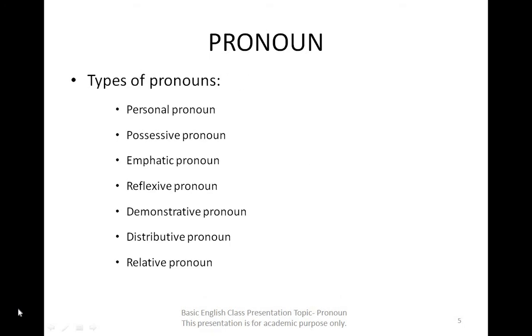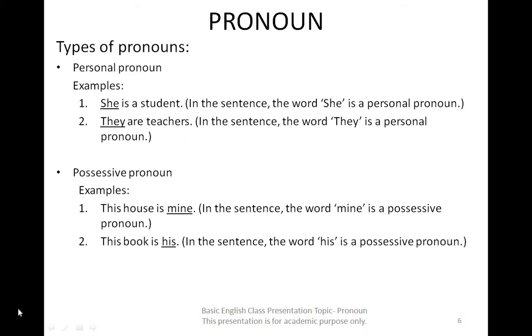Types of pronouns are personal pronoun, possessive pronoun, emphatic pronoun, reflexive pronoun, demonstrative pronoun, distributive pronoun, relative pronoun. Types of pronouns. Personal pronoun.